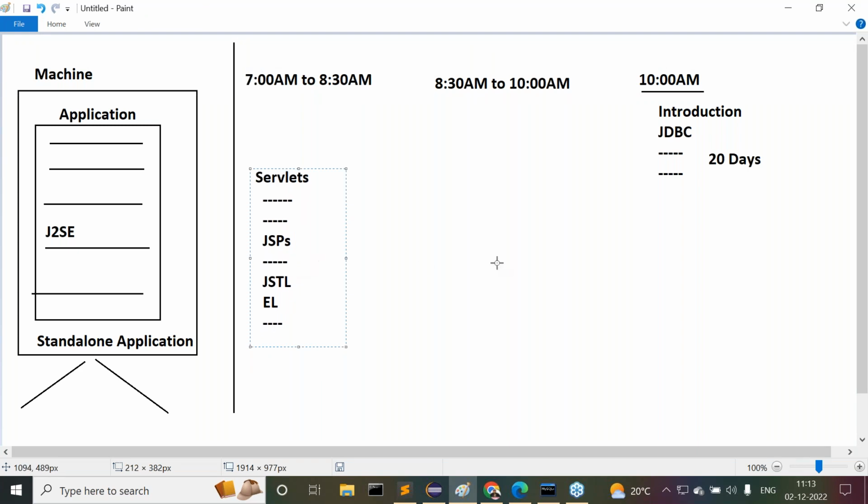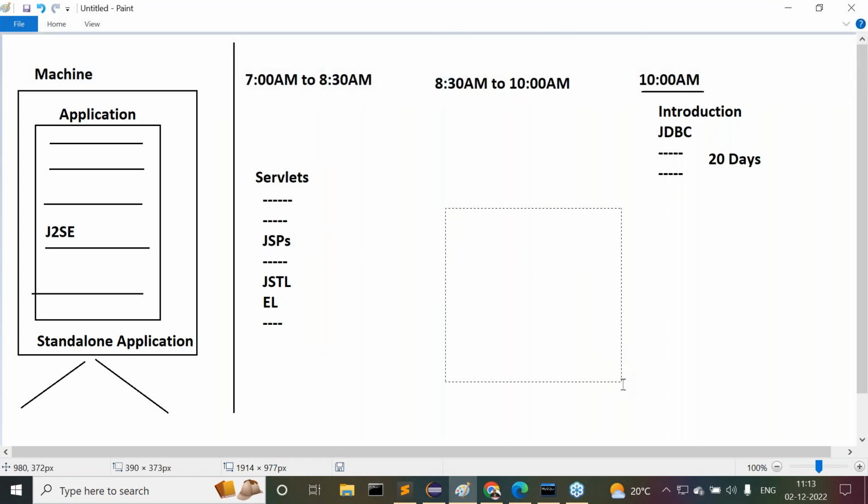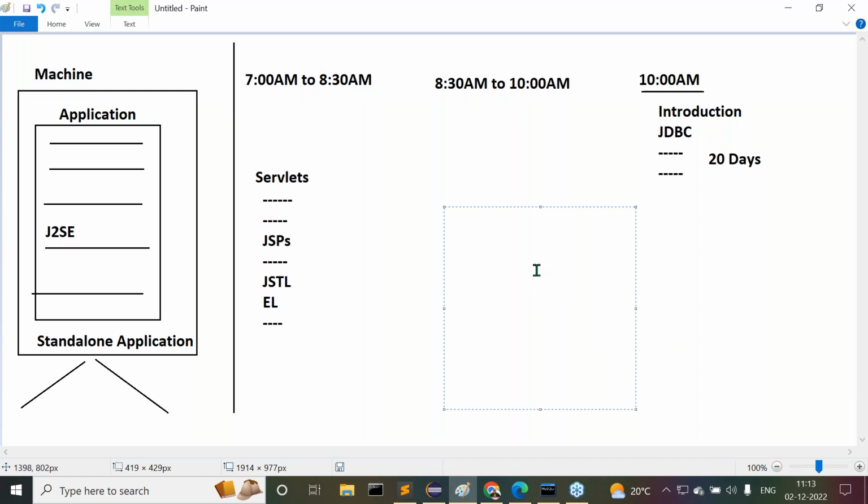Recognize this. When the servlets classes are going on in the middle, at 8:30 to 10 o'clock I'm going to start Spring. When I complete Spring, I'll go for Spring Boot. Then after that, what's next, you know? Microservices. These topics I'm going to start here. Spring will take some duration. Spring Boot and microservices go at 8:30 to 10.